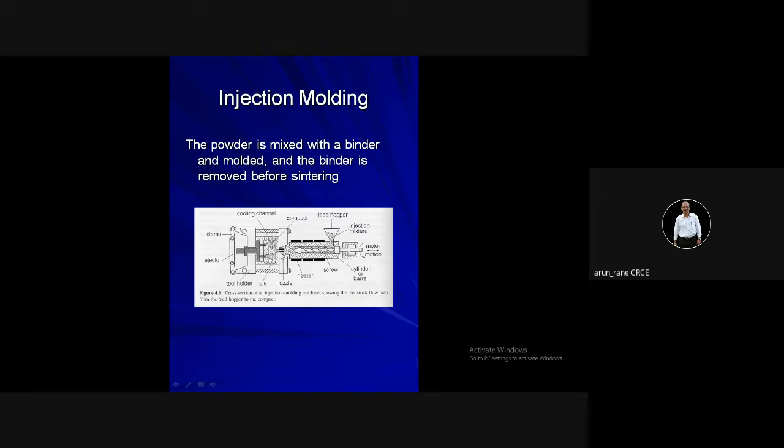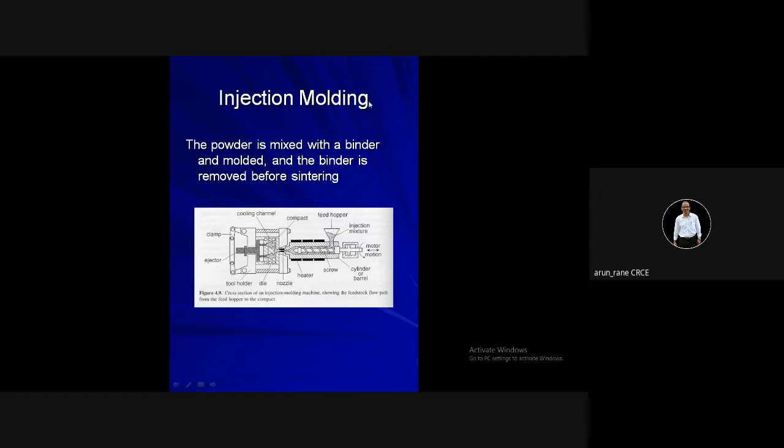These dots that you can see, that is your product. You can see this is a two cavity mold. And what is the raw material here? The raw material is metal powder.